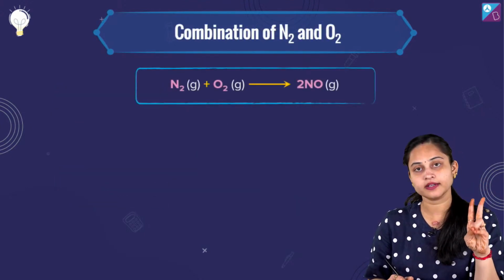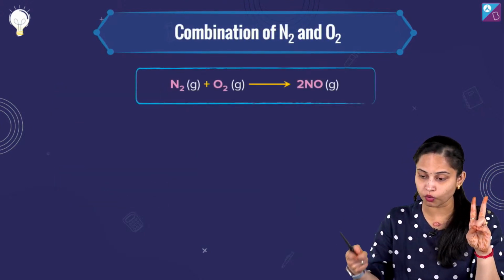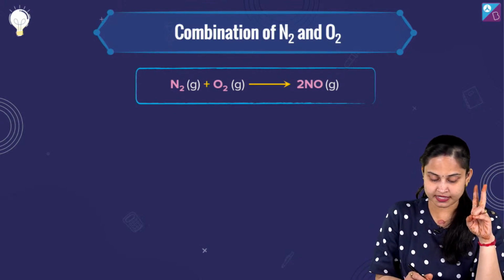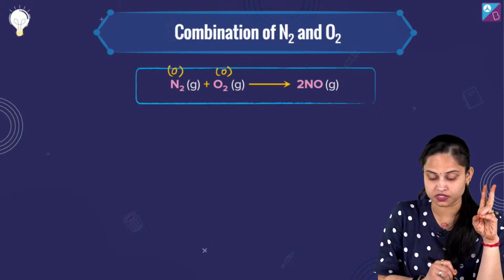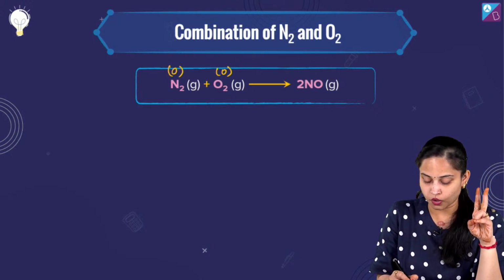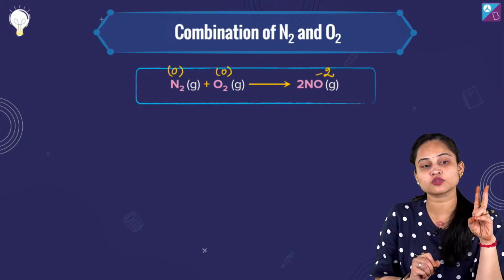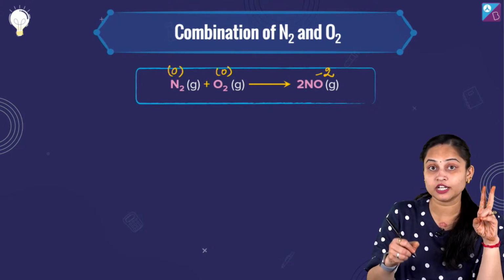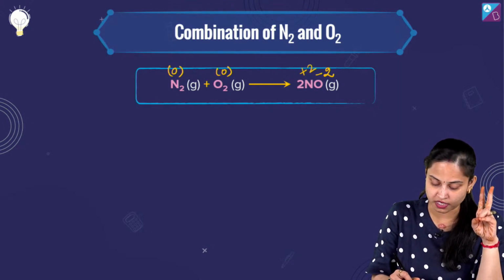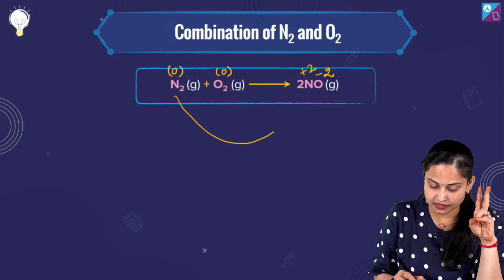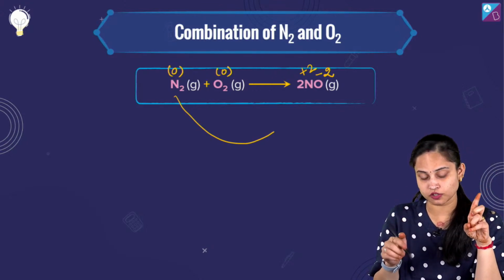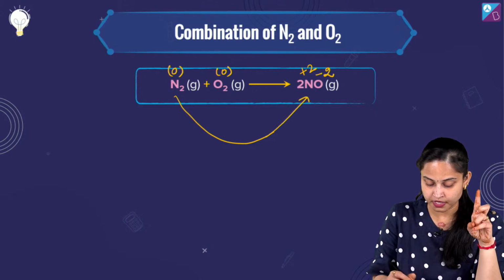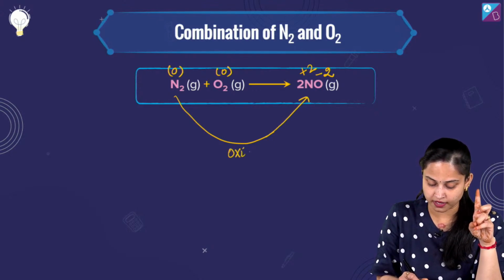अब जो हमारा थर्ड रिएक्शन है, combination of N2 and O2, उसको आप देखिए. It's N2 which is in the zero oxidation state and it's oxygen which is in the zero oxidation state. लेकिन NO के अंदर ऑक्सीजन के पास we are having -2 oxidation state and नाइट्रोजन पे we are having +2 oxidation state. So we are seeing the change in oxidation state of nitrogen from 0 to +2, that means यहाँ oxidation हो रहा है.